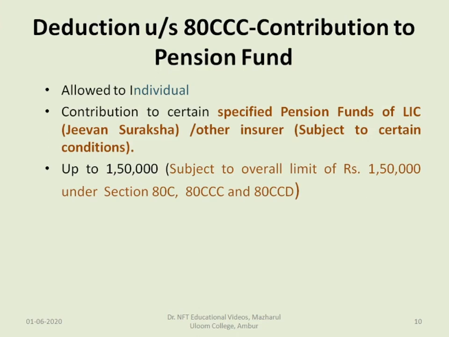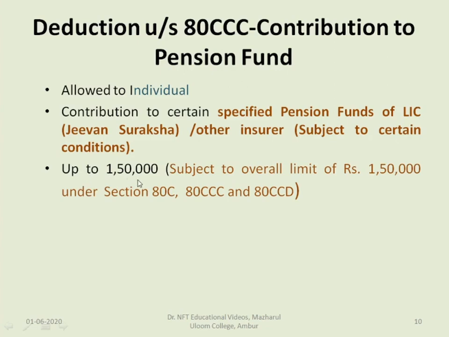Next is deduction under 80CCC, contribution to pension fund. It's allowed to individual contribution to certain specified pension funds of LIC, that is Jeevan Suraksha, other insurer, subject to certain conditions, up to 1,50,000.